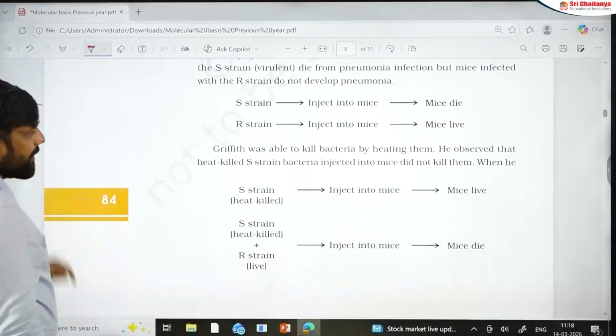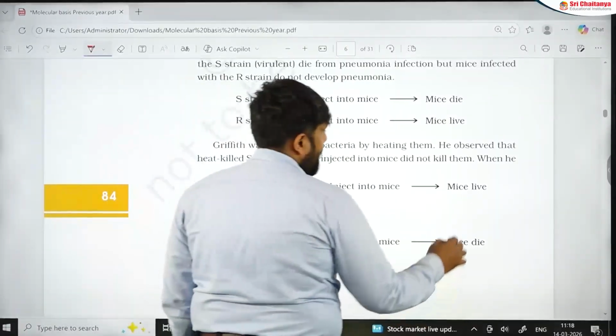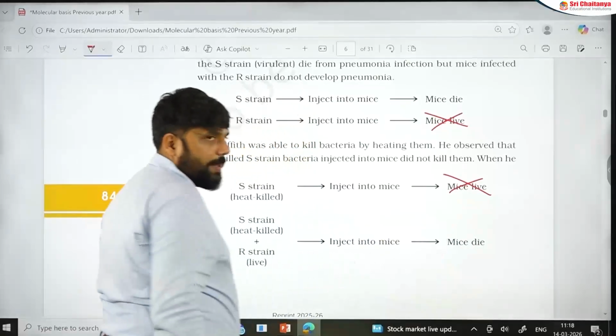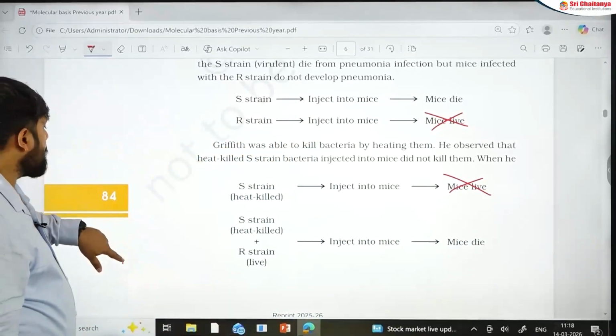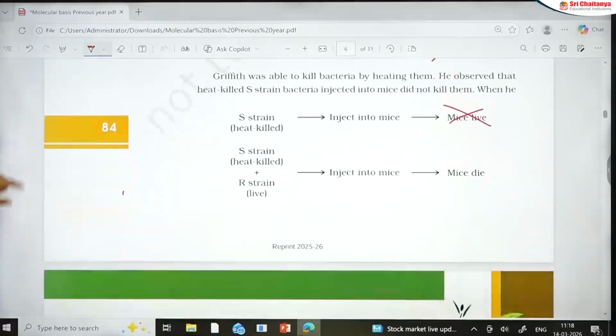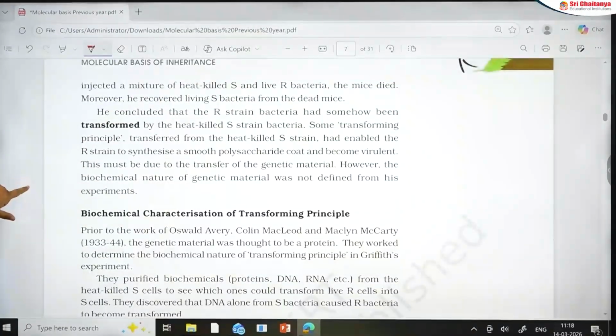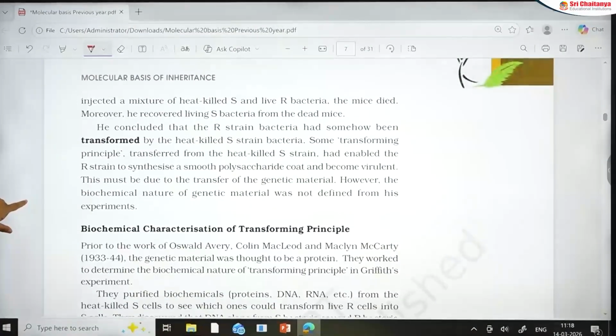Again, it's an important schematic. If I want to give you a question, I will not give you this, I will not give you this, and I will ask what is the result, what is the expected result there. Those kinds of questions can appear in this. Let's go to the next section. Again, experiment is there, important section.